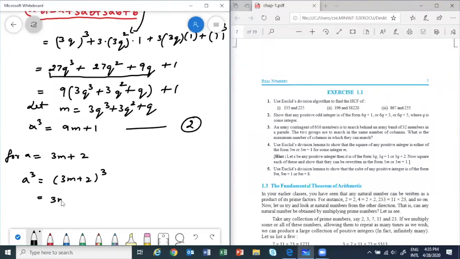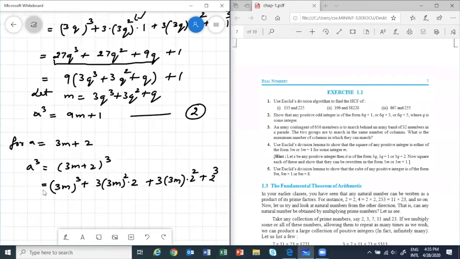So 3M whole cube plus 3A square B, so 3 into 3M square into 2, plus 3AB square, so 3 into 3M into 2 square, plus B cube, so 2 cube. Simply I applied A plus B whole cube formula.